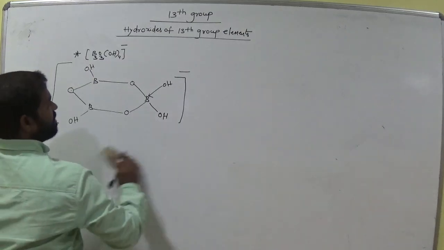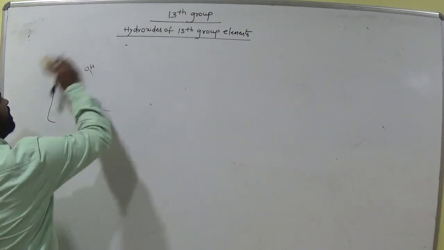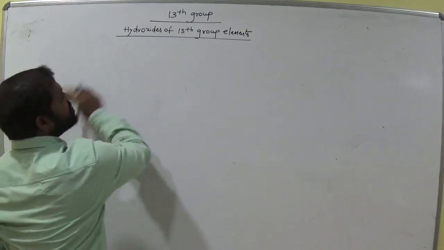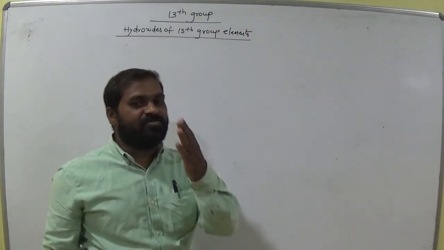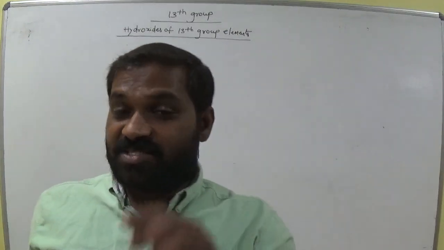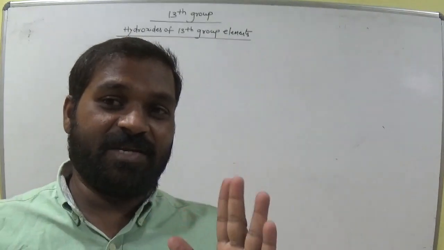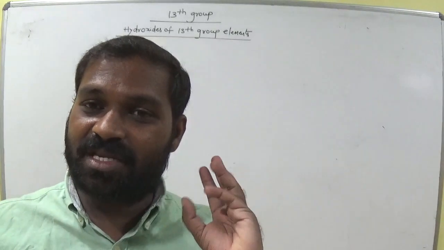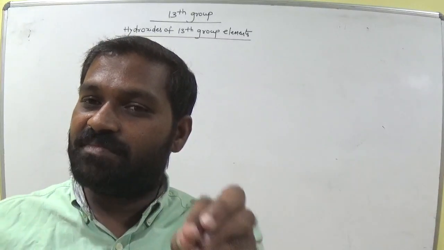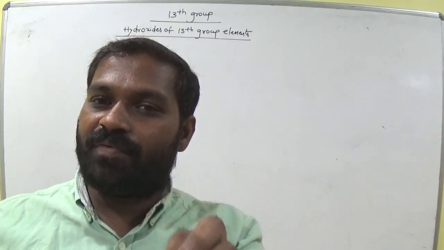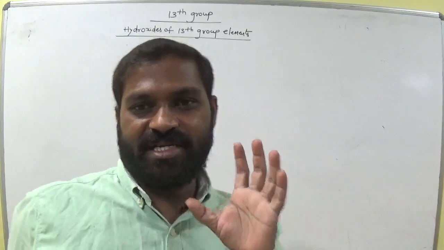So now what is the reason for the acidic nature of H3BO3? It gives H plus when dissolved in water, so it acts as a weak acid. Is it clear? Actually 13th group hydroxides are bases, but what is the reason for the acidic nature of H3BO3? When dissolved in water, it releases a mild quantity of H plus, so it is acidic in nature. Remember this.